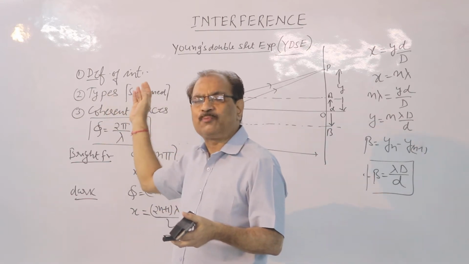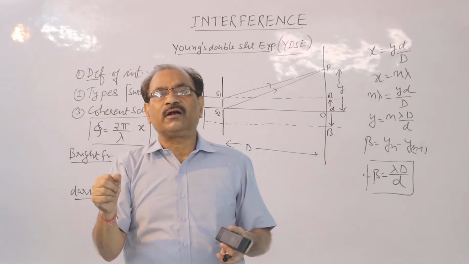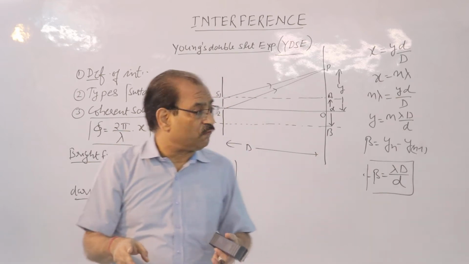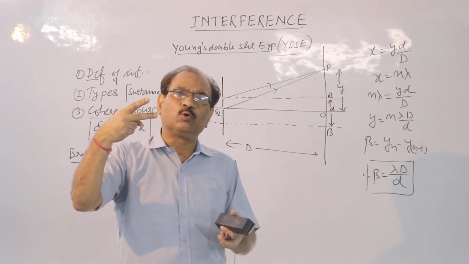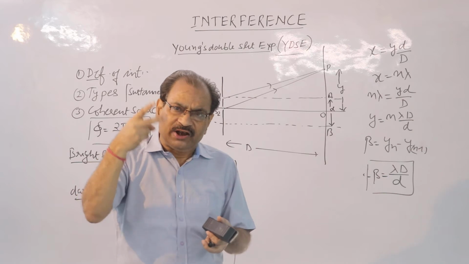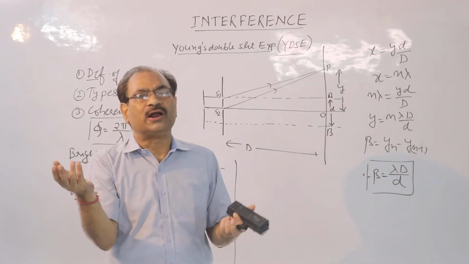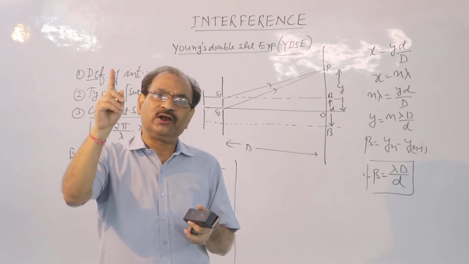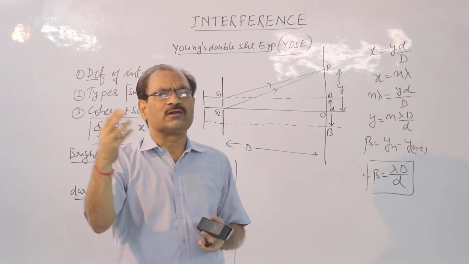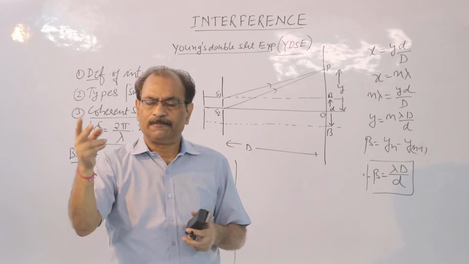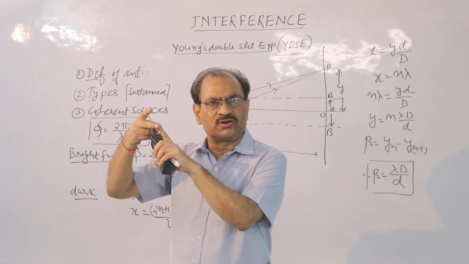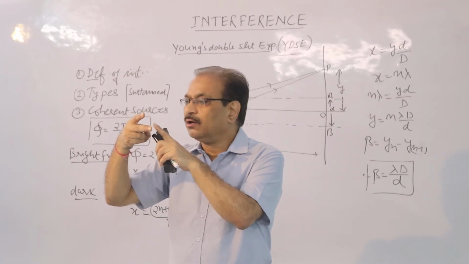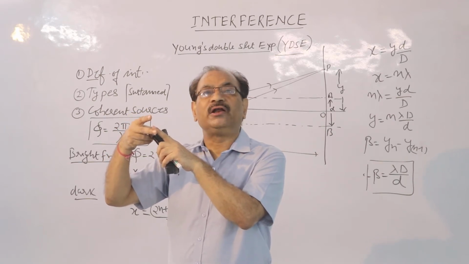Alright, let us come to the next point: how to get a sustained interference pattern. Children, for the interference of light we require two light waves. If these two waves are produced by two different light sources, they are called coherent sources if they fulfill the following conditions. What are the conditions? 5-6 conditions. Like, the two light sources must be placed very close to each other. Number 2, they must be very narrow.